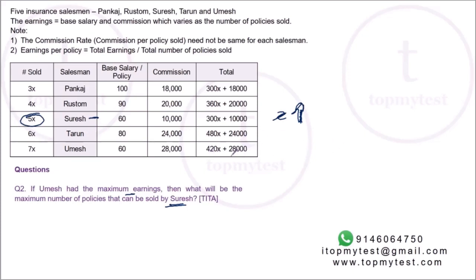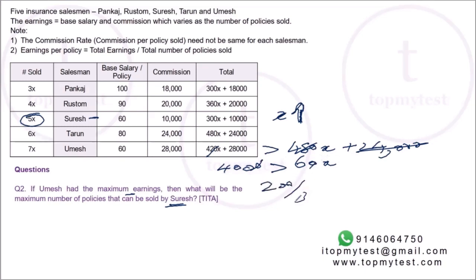So 420x plus 28,000 has to be more than 480x plus 24,000. If you rewrite this, this gives you 60x is less than 28,000 minus 24,000, which will be 4,000. If you rewrite this, this will be 400 by 6, or 200 by 3, is greater than x. So x has to be less than or equal to 66.66. Now x is the number of policies sold, so it has to be a natural number. So x has to be less than or equal to 66. So the highest value possible of x is 66.